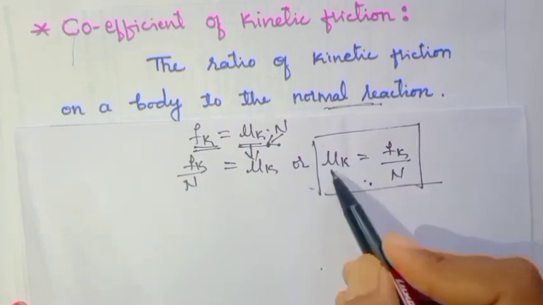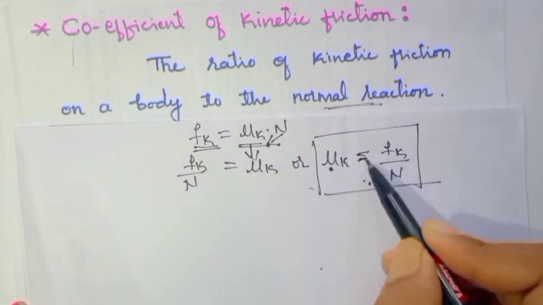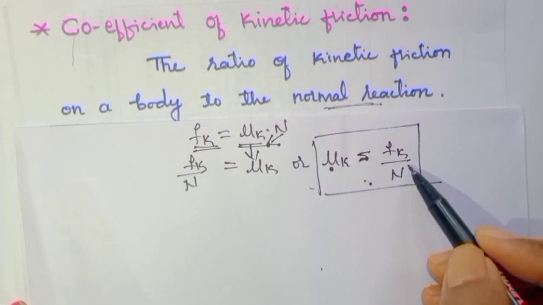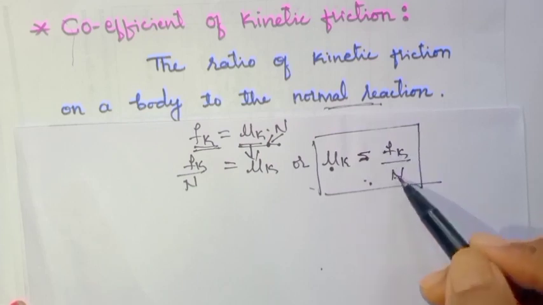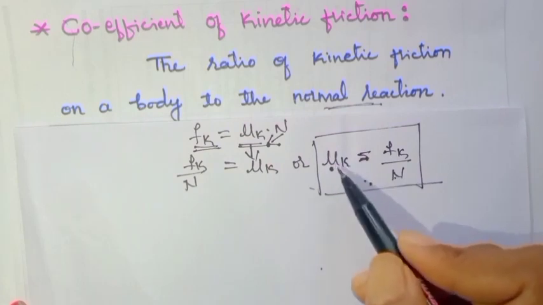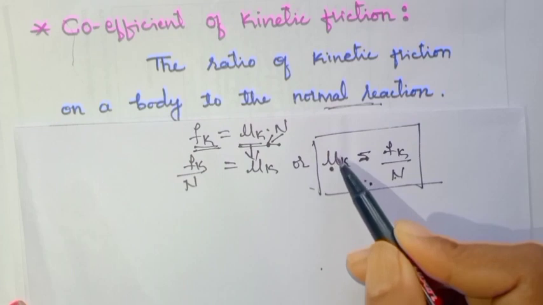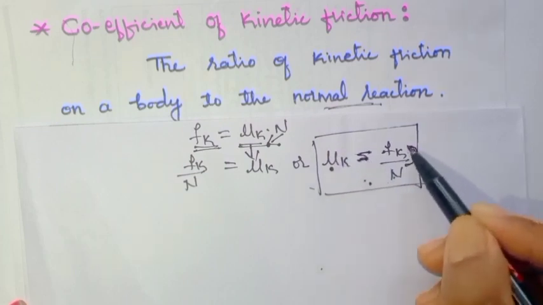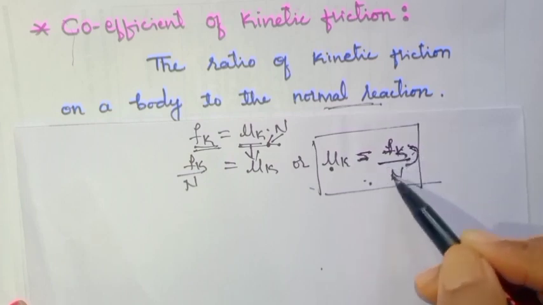So you can make the definition using the formula. Mu k is the coefficient of kinetic friction, is equal to, indicates is defined as, and as it is in numerator and denominator form, we will use the term ratio. Fk is kinetic friction, N is normal reaction. So the coefficient of kinetic friction is defined as the ratio of kinetic friction to the normal reaction.